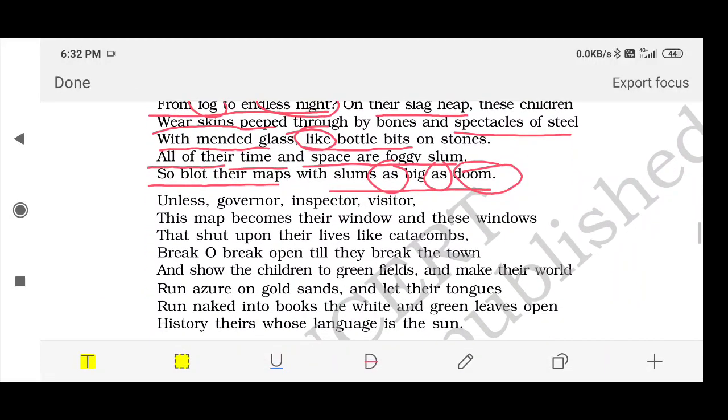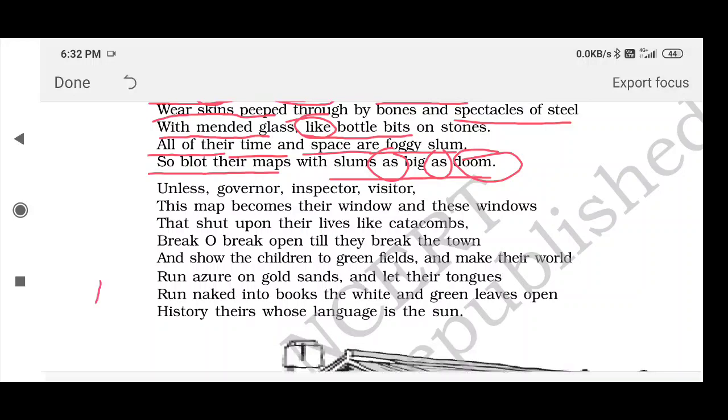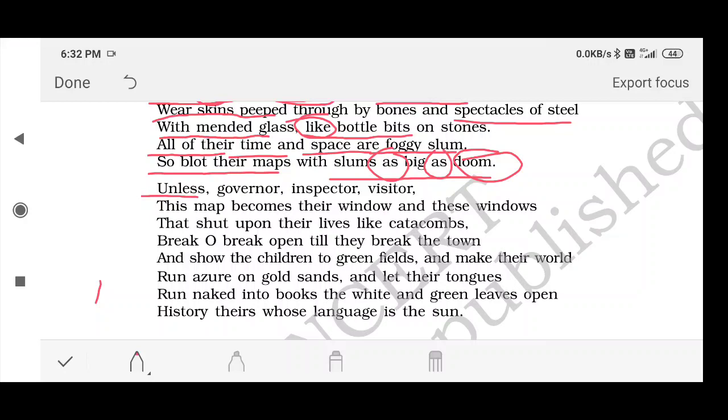The last paragraph now. Unless governor, inspector, visitor, this map becomes their window, and these windows that shut upon their lives like catacombs. Again, very important line. Unless means until and unless these people, governor or inspector or visitor. Now what Stephen Spender is doing is making a request, an appeal. He is urging the people or the government officials.